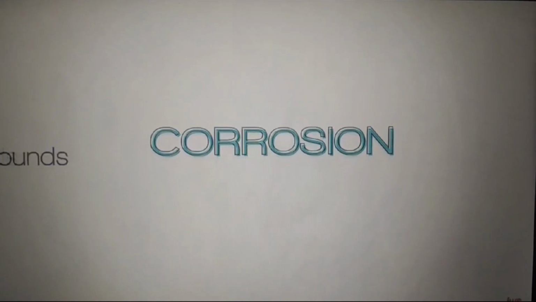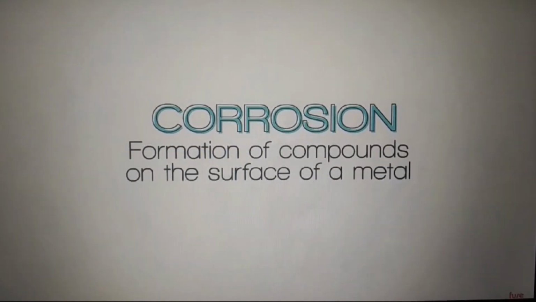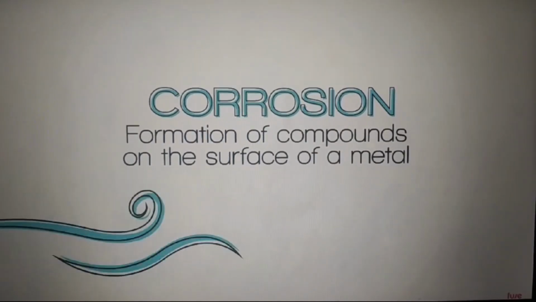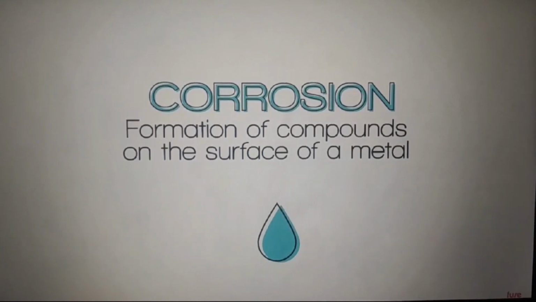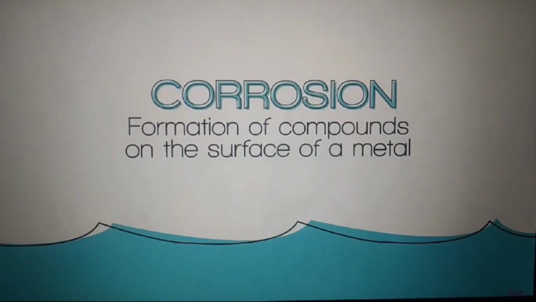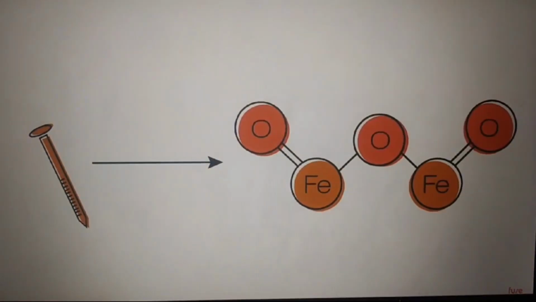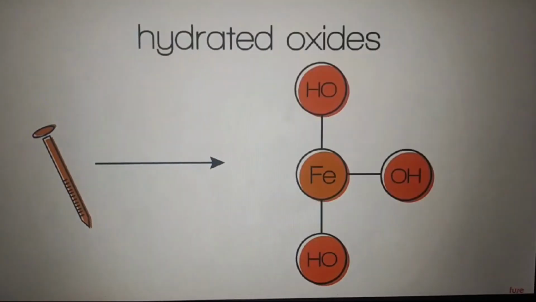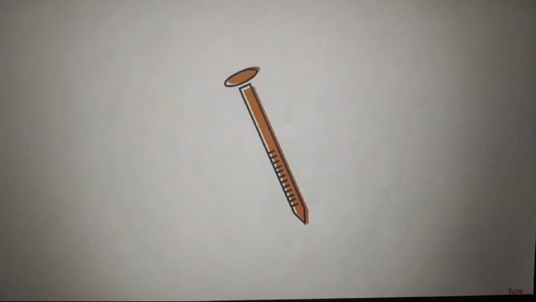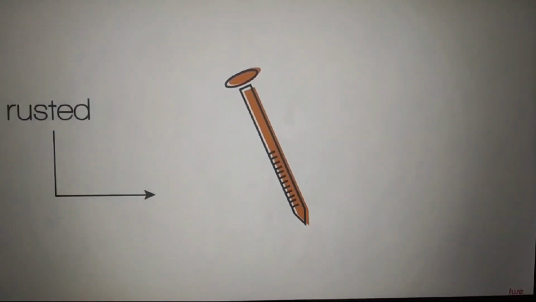Corrosion is described as the formation of compounds on the surface of a metal when it is exposed to air and/or water or an electrolyte like salt water. Typically, once a metal corrodes, it forms compounds known as oxides or hydrated oxides. The nail, made of iron, rusted.